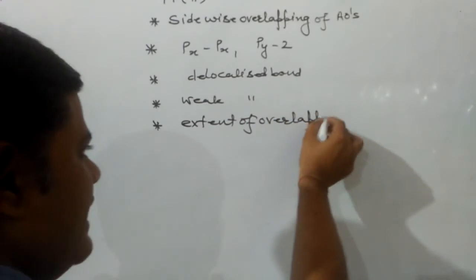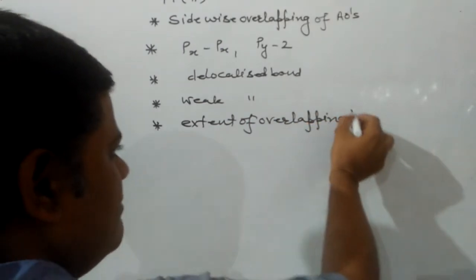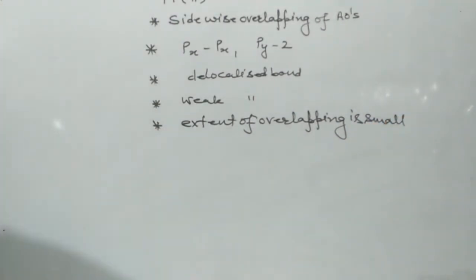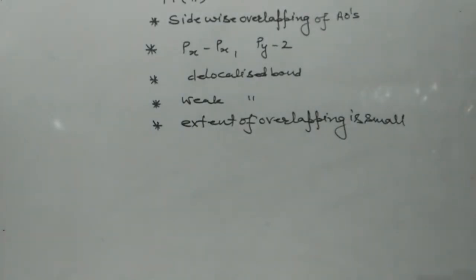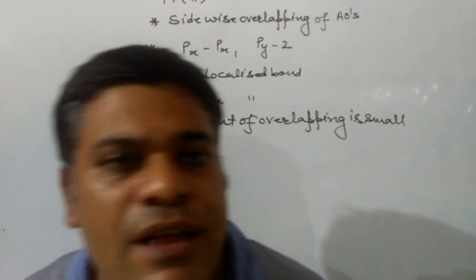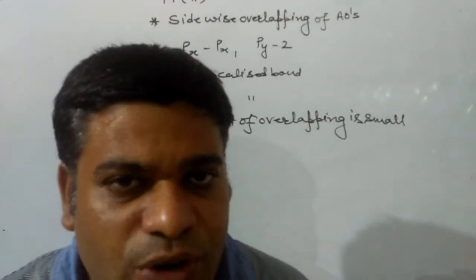Now a question might come in the exam: what is the difference between sigma bond and pi bond? The main points: sigma bond is formed by headwise overlapping, pi bond by sidewise overlapping.